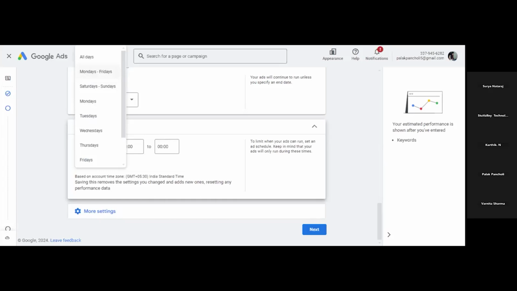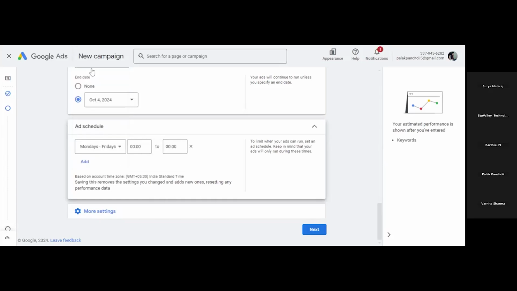That is up to you. Okay, I'm selecting only Monday to Friday. Timing 24 hours clock is there. So you can select from here. I'm selecting this 9:15 to 18. Okay, so this is how you can schedule your ad campaign, right?